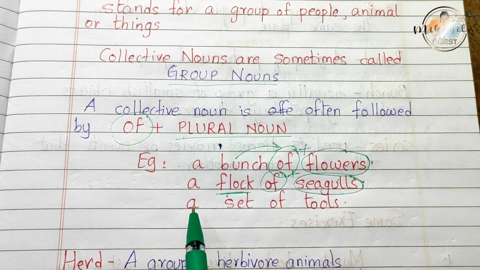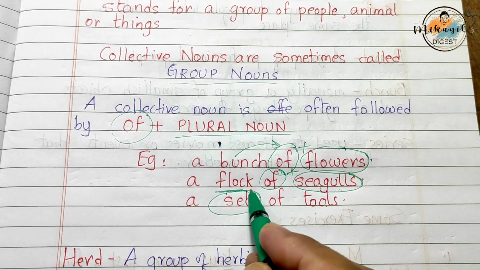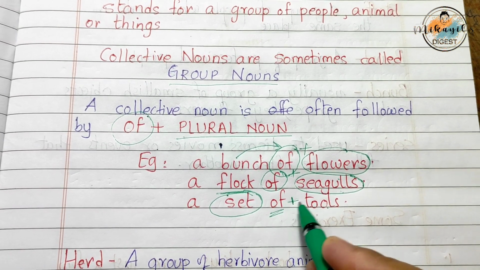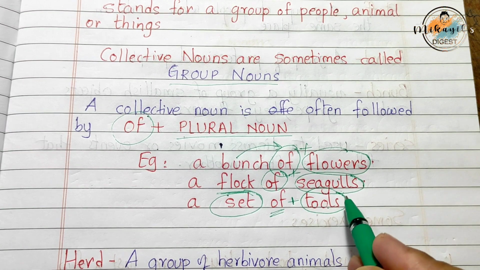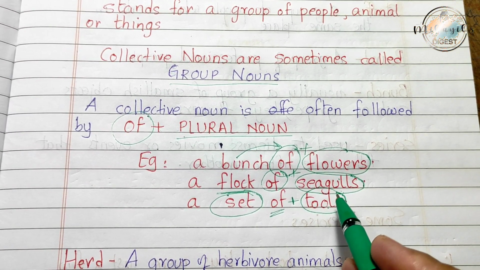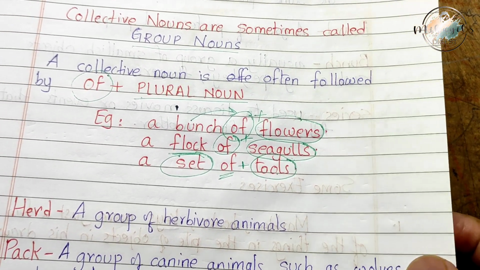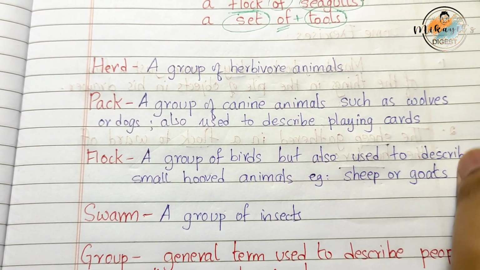Again, another example: a set of tools. So set becomes a collective noun and it is often followed by "of" plus the plural form of the noun, tools. Now let us see some of the collective nouns which have different meanings and different applications.